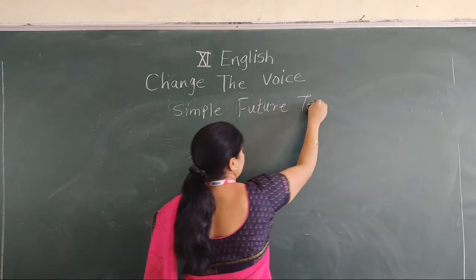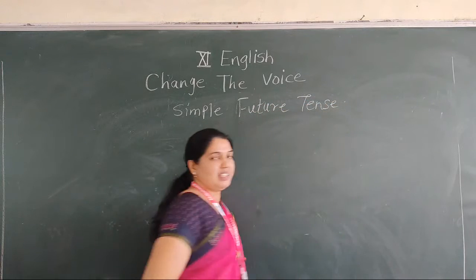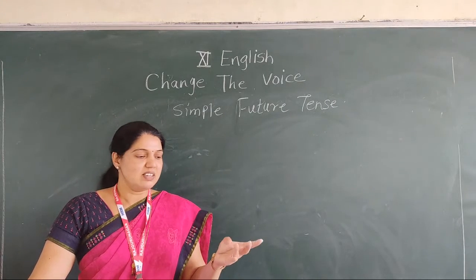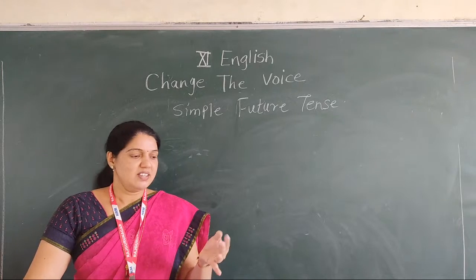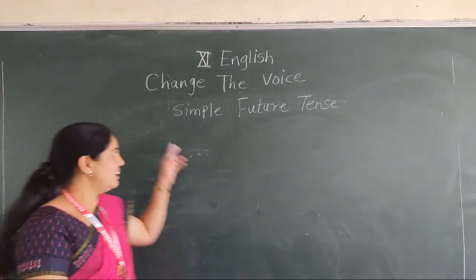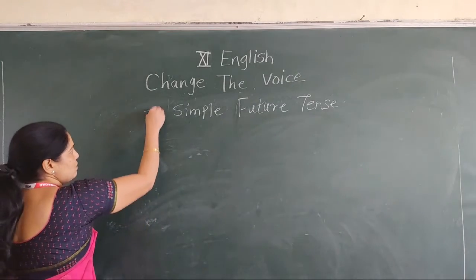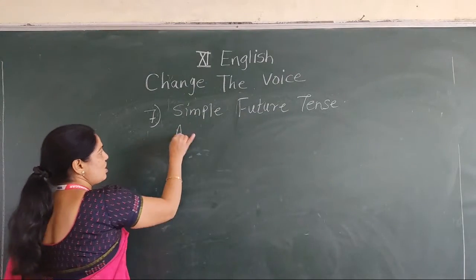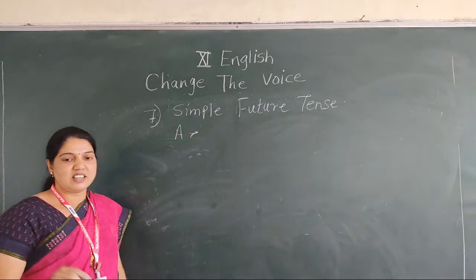Simple future tense. Now here we completed six tenses: simple present, present continuous, present perfect, simple past, past perfect and past continuous. And here number seven, simple future tense. Okay. Now see the structure. What is the structure of simple future tense?